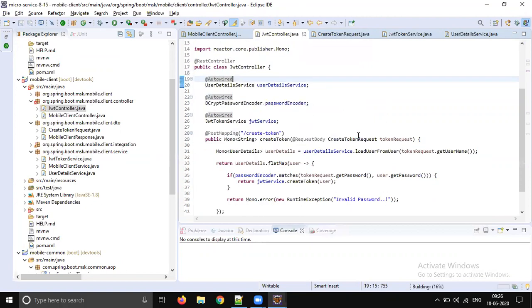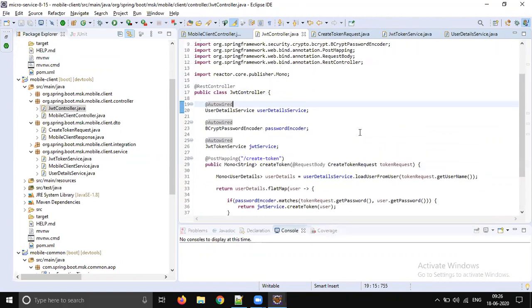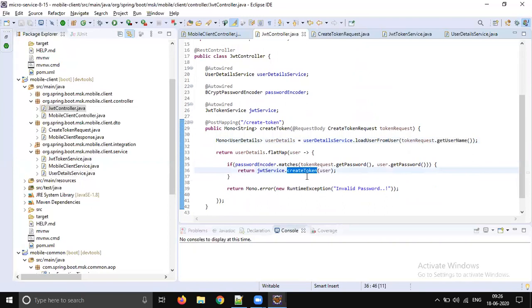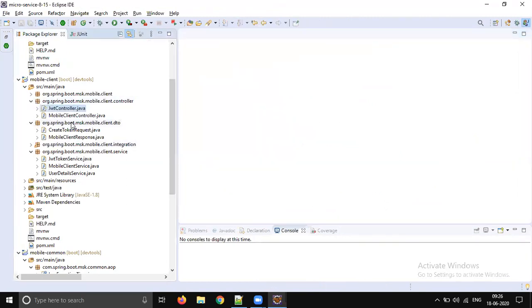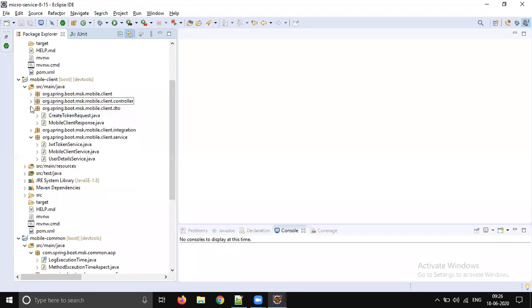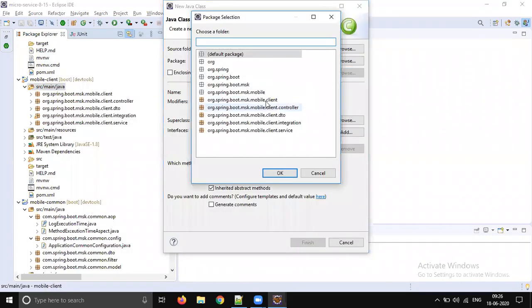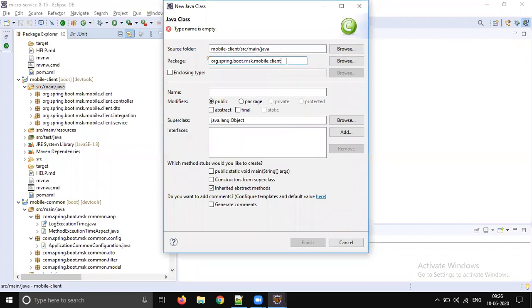Yes, so we are done with the first part: creating the token. That means authenticating the user, and if the authentication is successful, creating the token. Now let's go to the second part, validating the token. What I will do is create a separate folder for security config. Let's go to the default folder, client.security. Here we will keep all the security related configuration files.